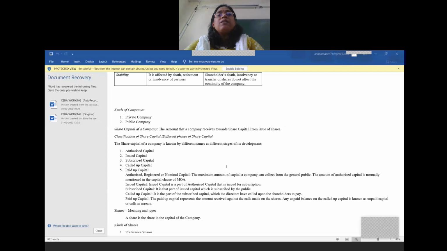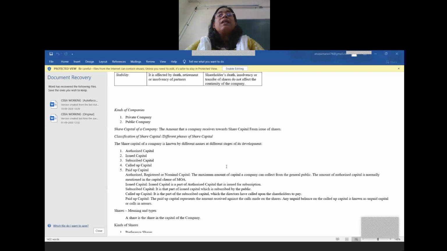So this 4 rupees which they have asked the shareholders to pay out of their 10 rupees: 4 rupees into 40,000 will be how much? That is 1,60,000. That will be called the called up capital, which means out of 10 rupees face value, the company has asked the shareholders to pay only 4 rupees per share on 40,000 shares. So the called up capital will be 1,60,000.